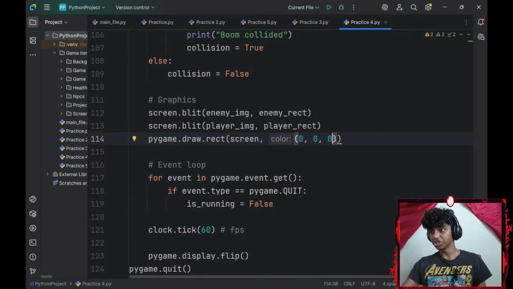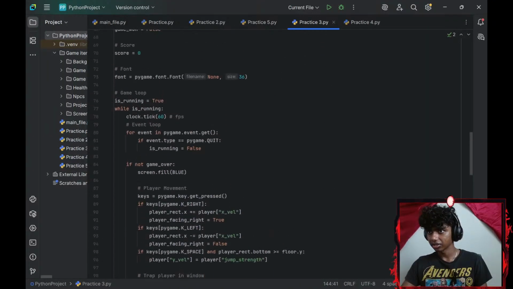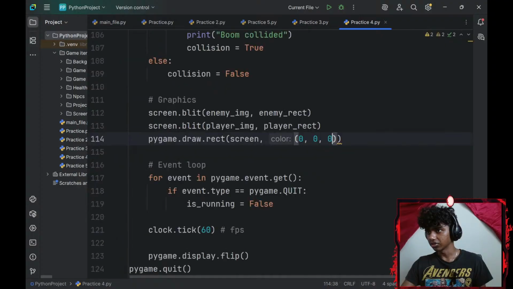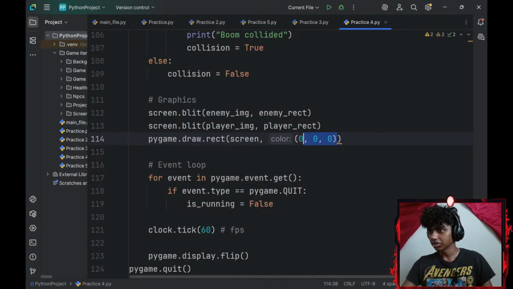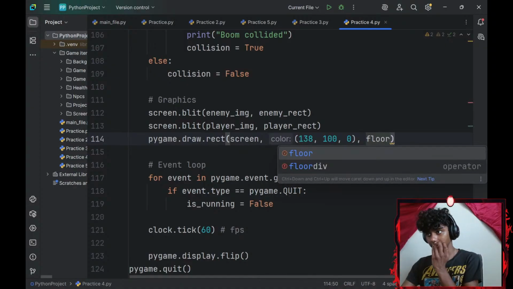I forgot the RGB for brown. Let me actually check, because I did write my RGBs here, I think. Do I have my RGBs? Oh, there we go. Okay, so it is 0 0, but I want it for brown. So that's my RGB for brown. Let me copy that. That's here. Okay. There we go. And then my attributes are going to be my floor's attributes.